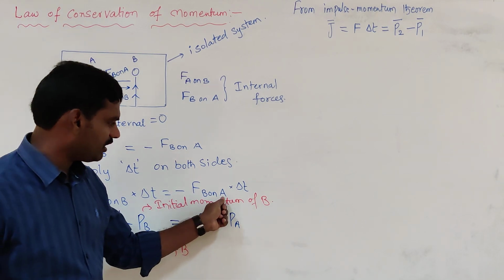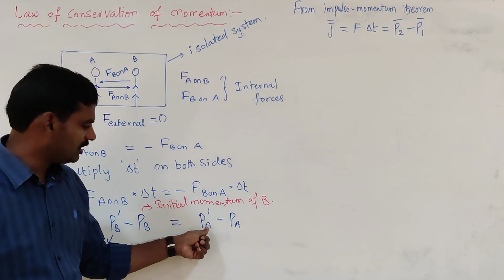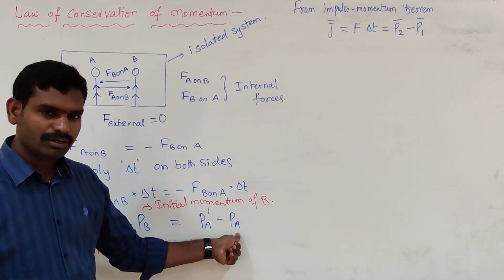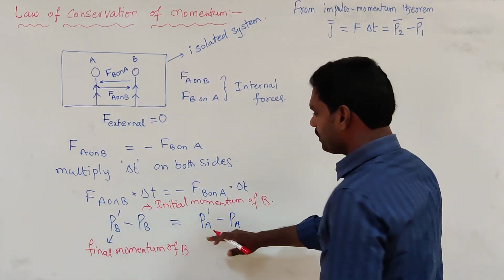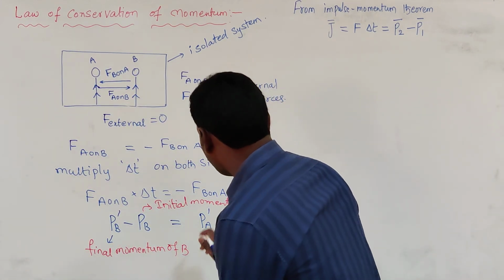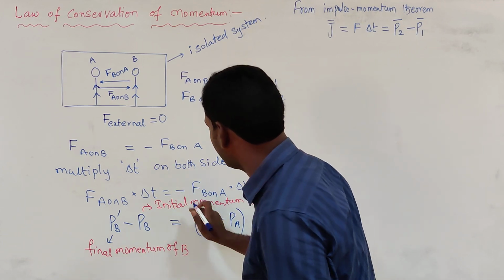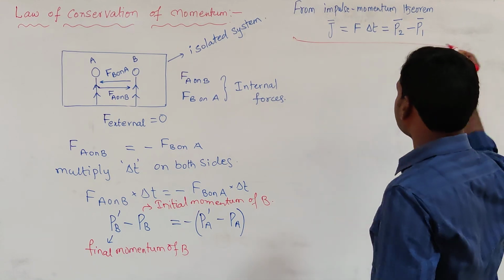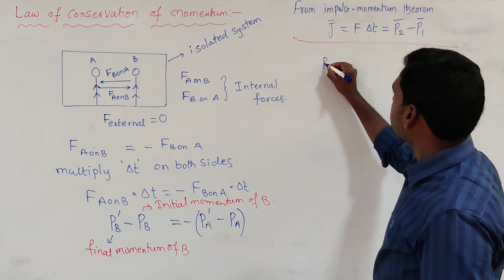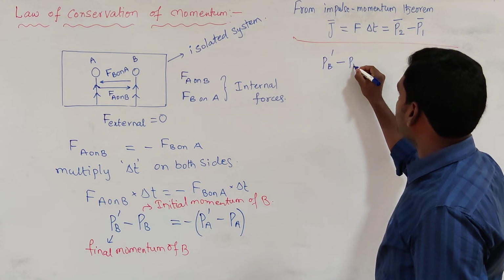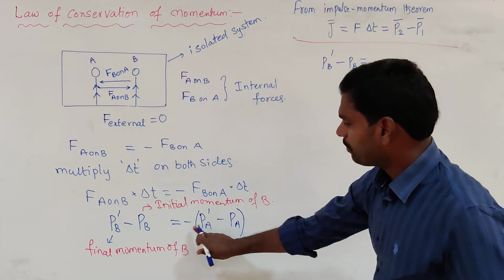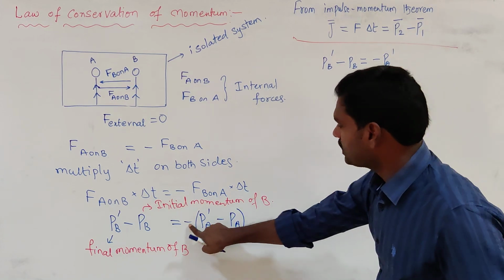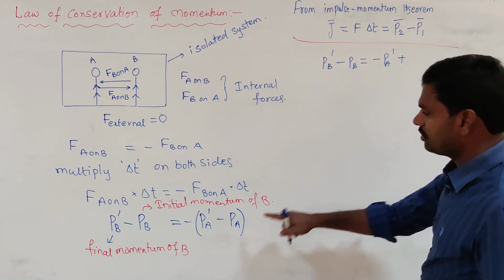Your force is acting on A, so the momentum of A changes. That means final momentum of A minus initial momentum of A. Let the final momentum of A be Pa dash and the initial momentum be Pa. So I am rearranging the terms. Here the minus sign is also there, and we need to keep the minus sign. So Pb dash minus Pb is equal to minus of (Pa dash minus Pa), which is minus Pa dash plus Pa.